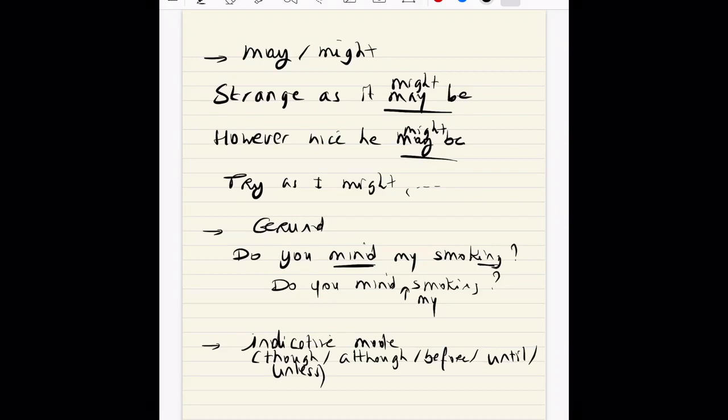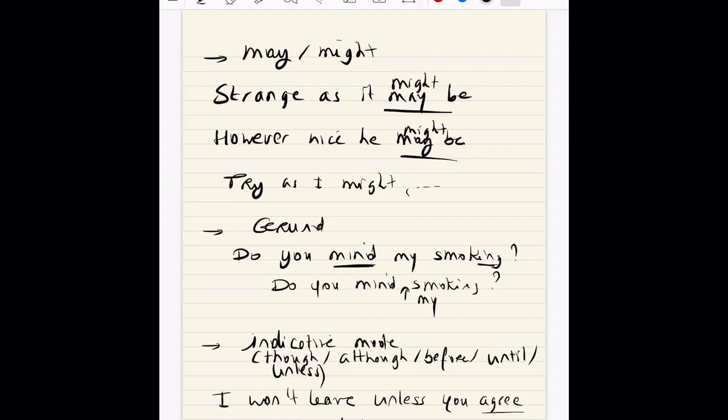That's what it means. So if I give you a few examples, I won't leave unless you agree. And this is a French subjunctive if you translate this, but in English it would just be the verb in its indicative form.